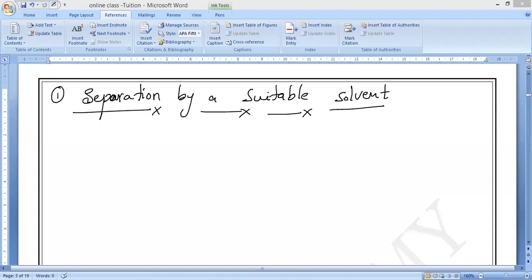So, separation by a suitable solvent. When will we use it?